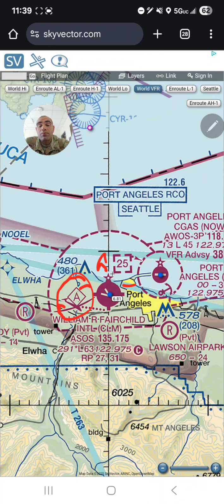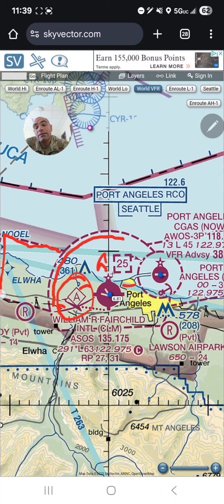How do I know this airport is surface class Echo airspace? I know from the dashed magenta lines. Dashed magenta means class Echo airspace on the surface. And then you can see there's a box kind of like this. You will see these boxes are sometimes tailored to class Delta, sometimes class Echo.